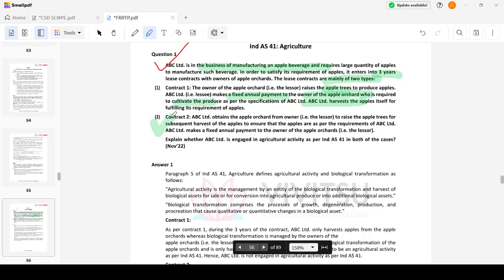In contract 2, ABC Limited obtains the apple orchard and raises the apple trees and subsequent harvest of the apples to ensure the apples are as per the requirements of ABC Limited. It also makes a fixed annual payment. Explain which is the agricultural activity.